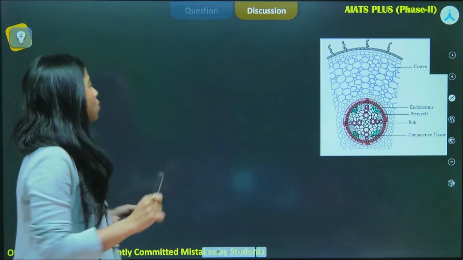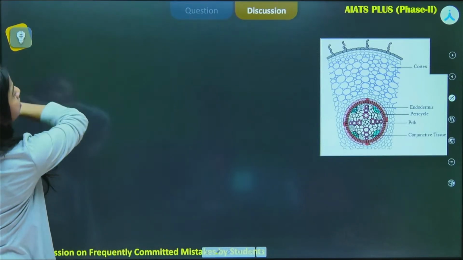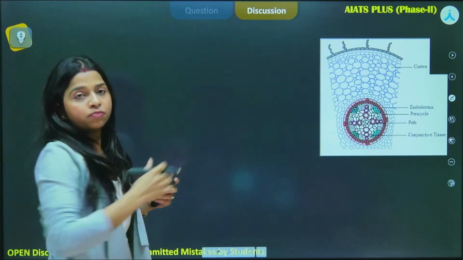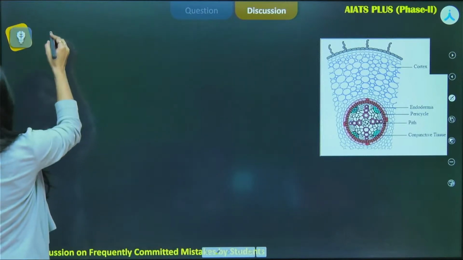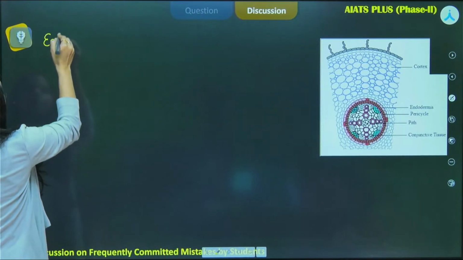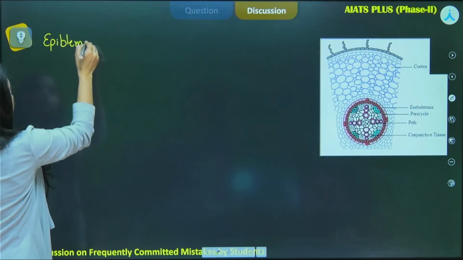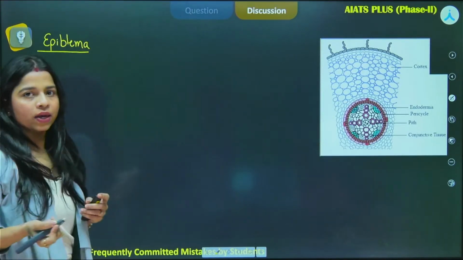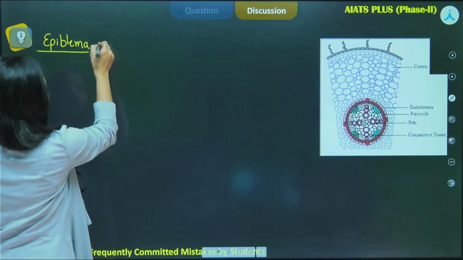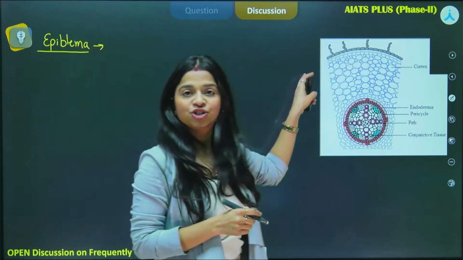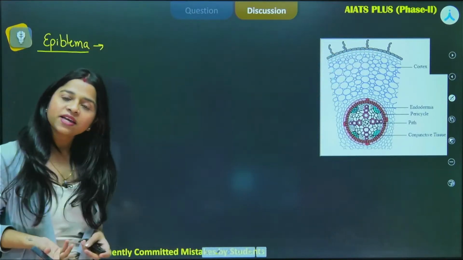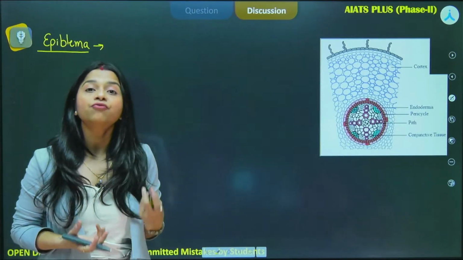As I told you, we will be beginning from the periphery, that is the epiblemma, the term that we use for root. You can see these hair-like structures, right? These are the root hairs that are responsible for the absorption of water and minerals.